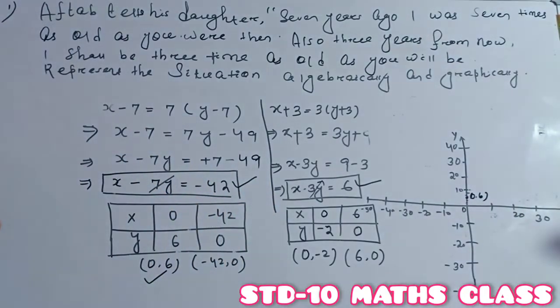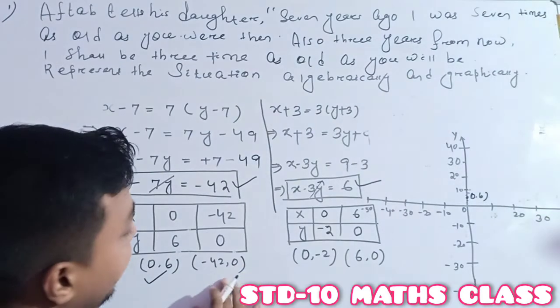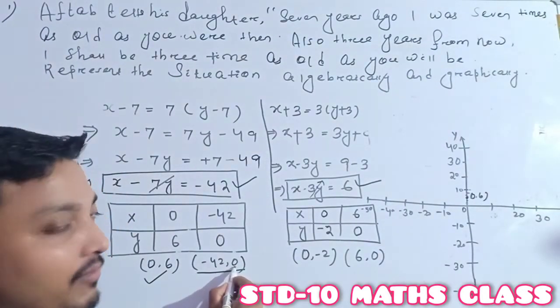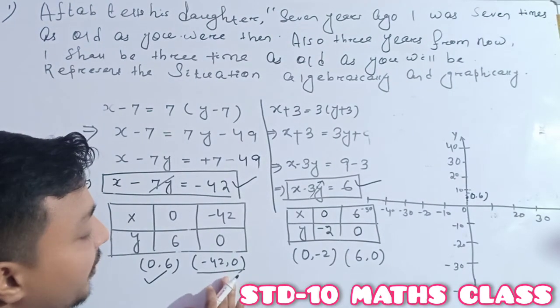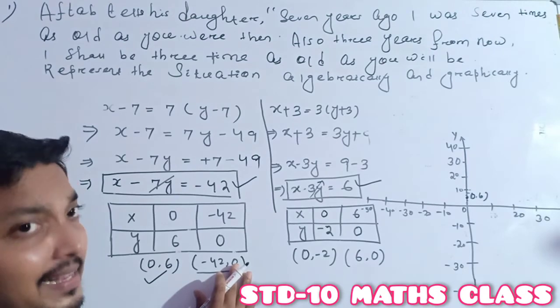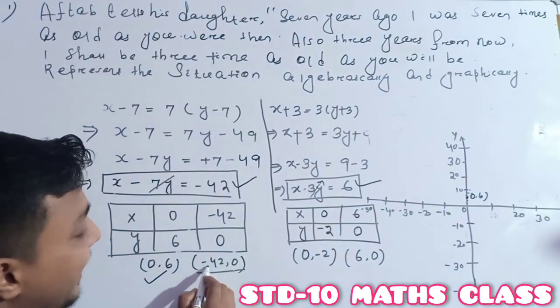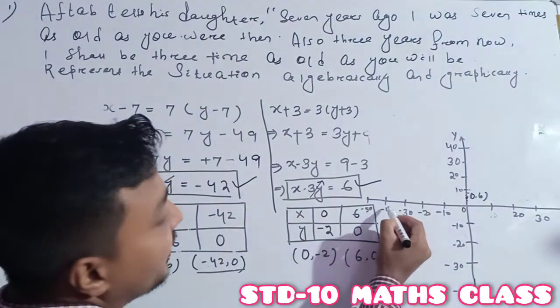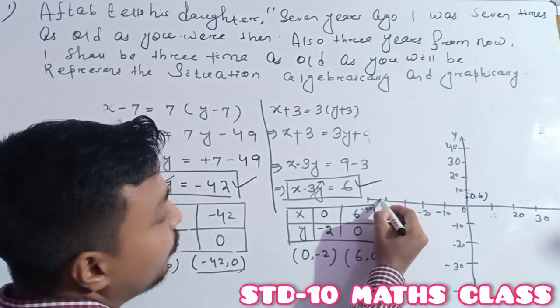And here it is (-42, 0). At this point the y coordinate is 0, so it 100% lies on the x-axis. But as it is minus, it is on the negative side of the x-axis. Minus 42 means minus 40, then 2 more divisions.